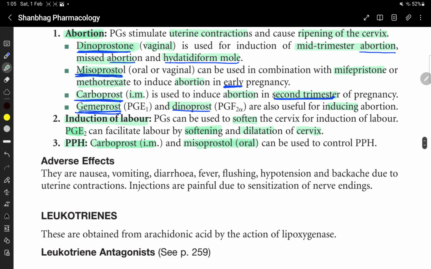Side effects, adverse effects: nausea, vomiting, diarrhea, fever, flushing, hypotension, and backache due to uterine contraction. Injections are painful due to sensitization of nerve endings.